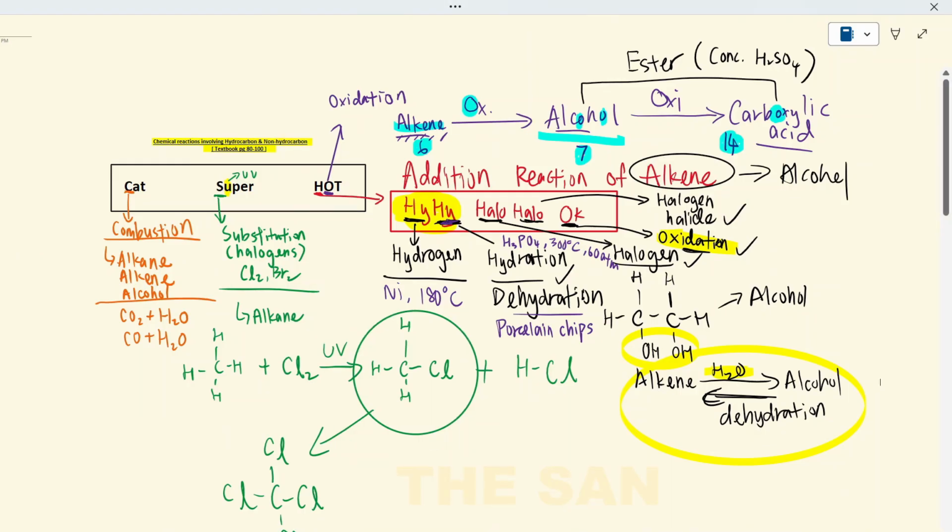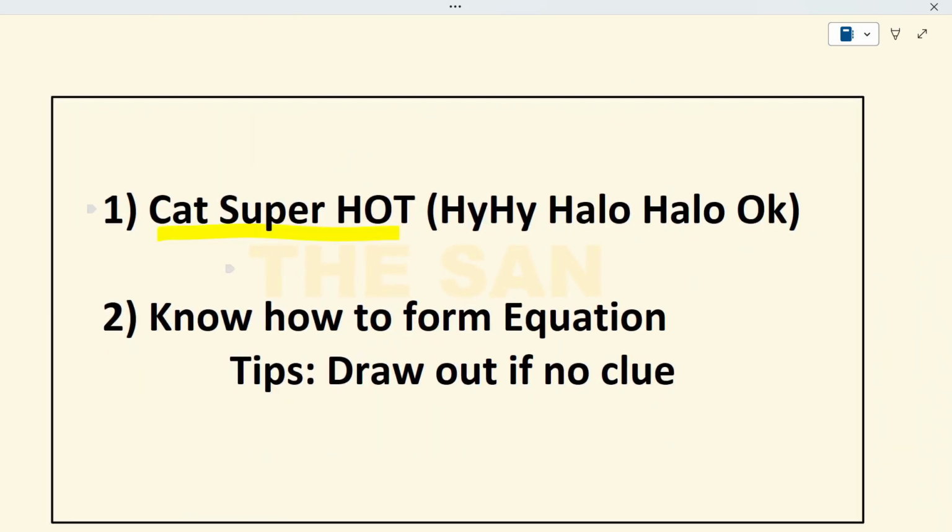So what I actually remember before I go into the exam hall will be this. Cat super hot and hi, hello, hello, okay. In cat super hot, you will have combustion, substitution under UV ray, and hot will be hi, hello, hello, okay, and O will be oxidation. And then the reactions that require certain conditions will be this: substitution with UV ray here, and then the hi, and the esterification that I include in this oxidation chain.